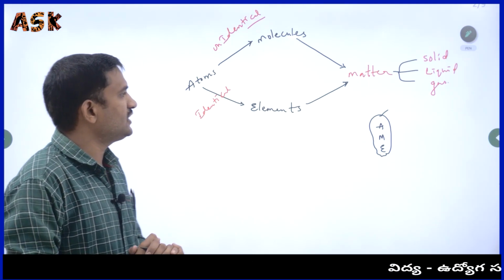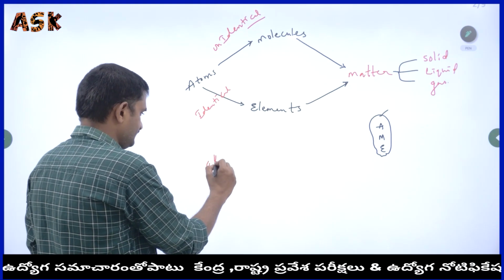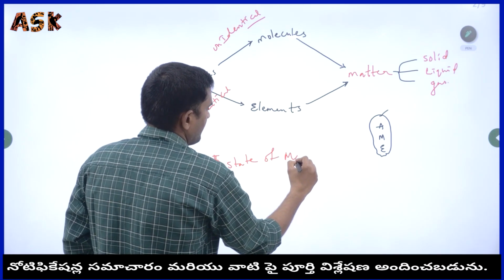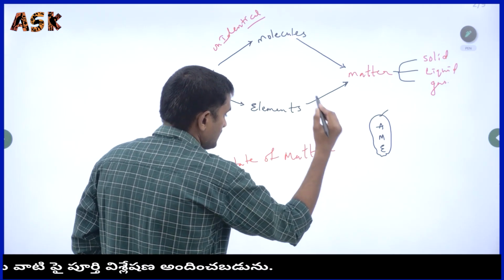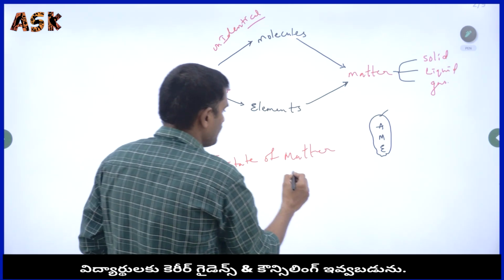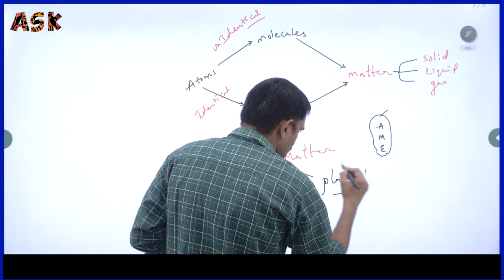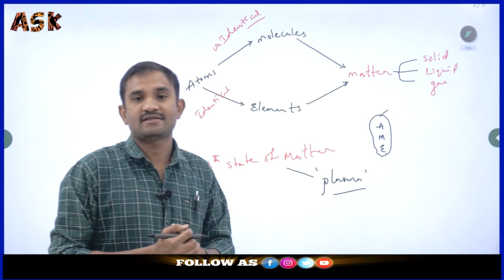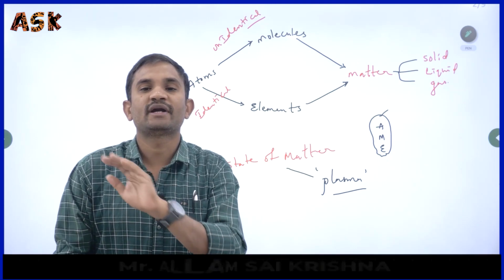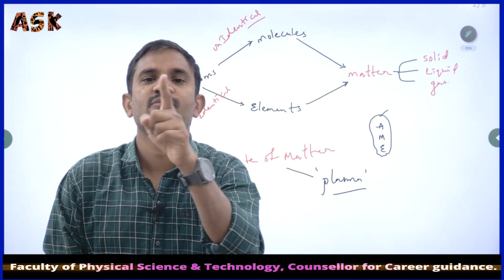In a previous competitive examination, they asked one question: what is the 4th state of matter? Can anyone answer? The 4th state of matter is plasma. Another previous competitive examination question: where is it present? Most people think it is in the blood, but that is 100% false. The 4th state of matter is nothing but plasma.